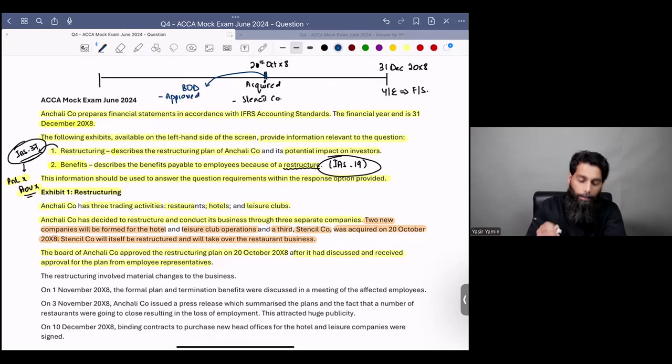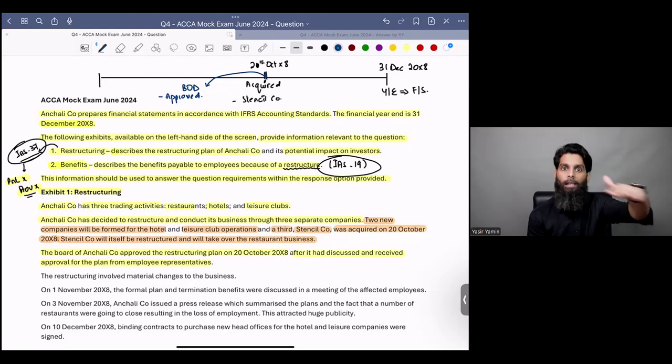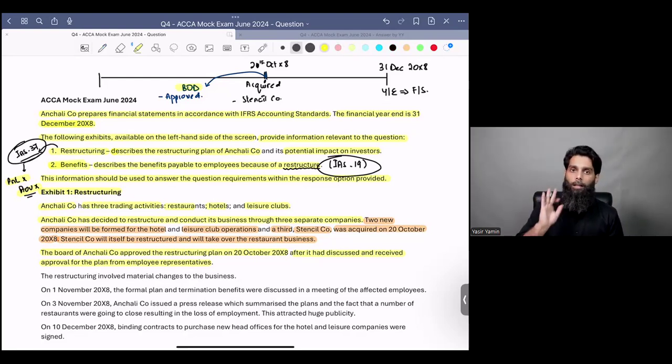And how did they approve it? Based on the discussions they had with the employee representatives. For example, there might be an employee union, a labor union, and they would have dealt with the labor union representatives, the leader of the labor union, let's say, and preliminary talks may have happened. Based on that, the board has approved the restructuring plan.